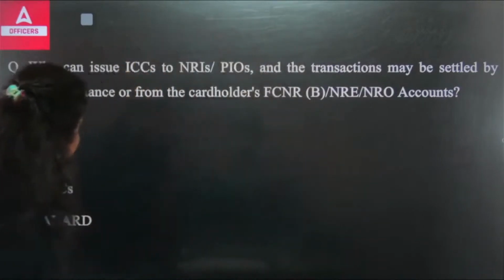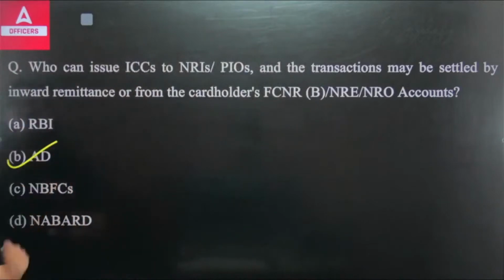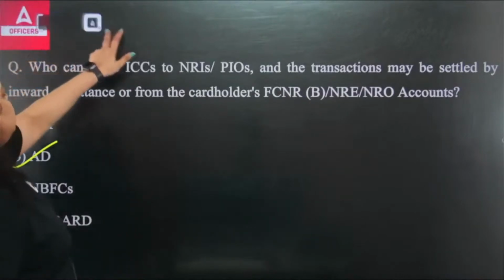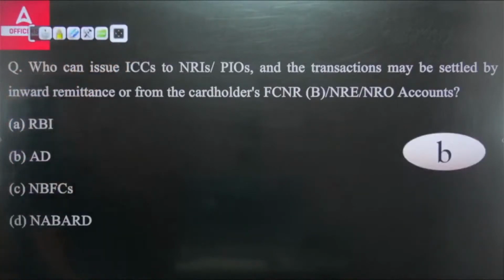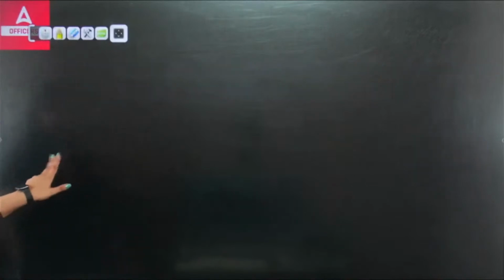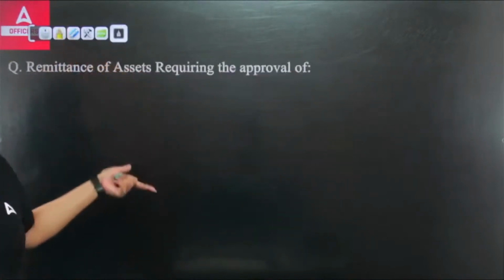Okay, and the right answer here is authorized dealer. Authorized dealers can issue the ICC to NRIs or PIOs, and the transaction may be settled by the inward remittance or from the cardholder's FCNR(B), NRE account or NRO account. So the authorized dealers are allowed to issue this. Now, an authorized dealer will be defined by RBI only.